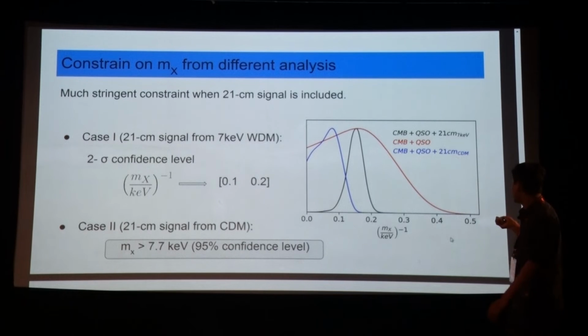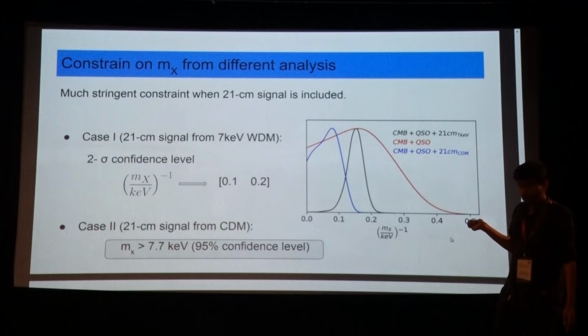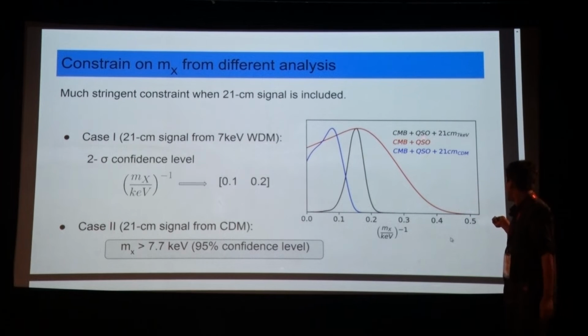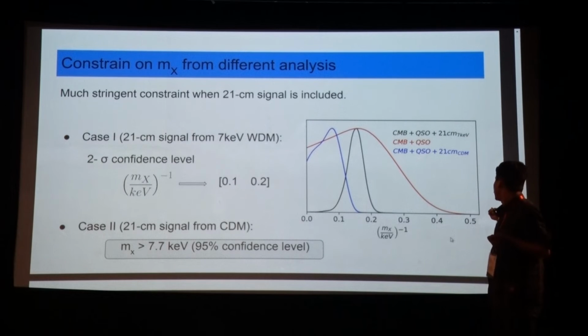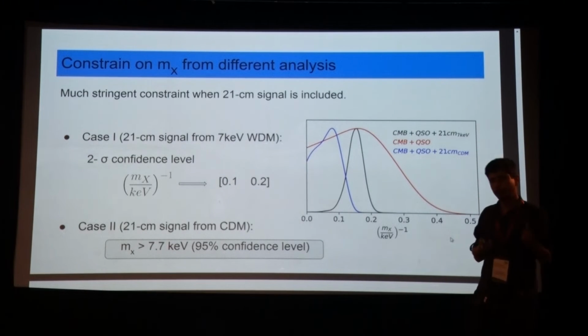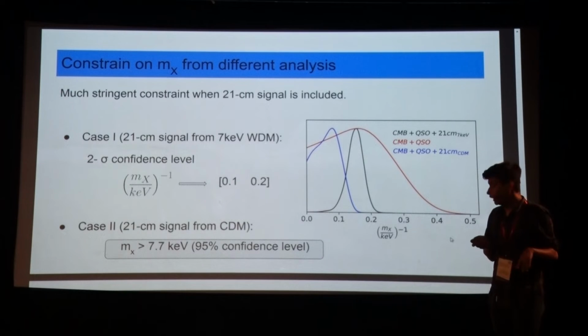So, this is basically the result. Let's first concentrate on this figure. Here you can see the constraint on MX inverse coming from all three analyses. One is coming from the CMB and quasars, which I have already shown, which gives a 2 sigma lower limit of 2.8 keV.